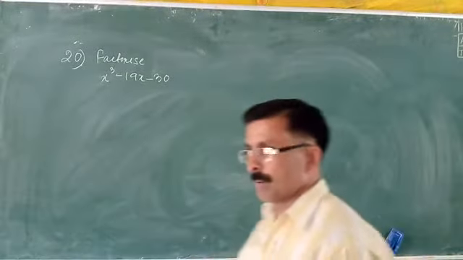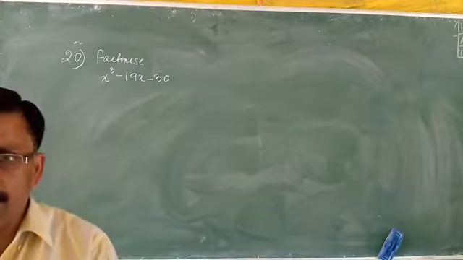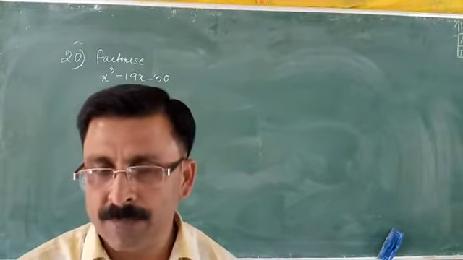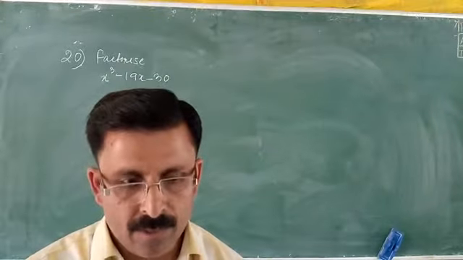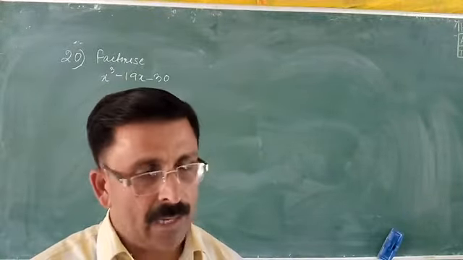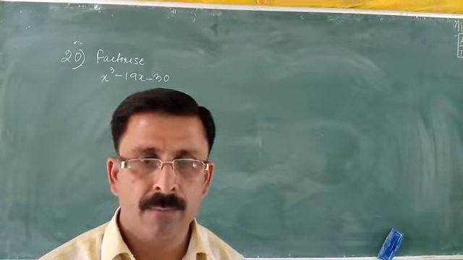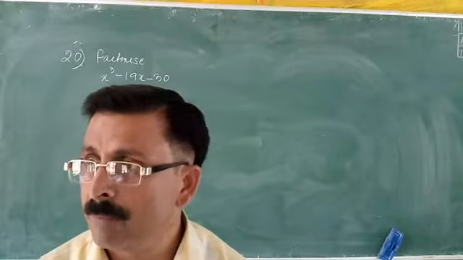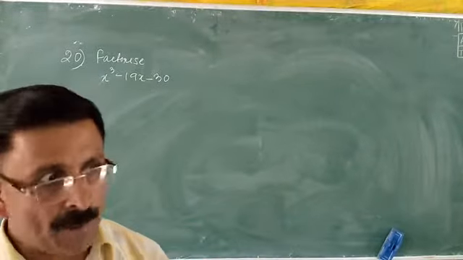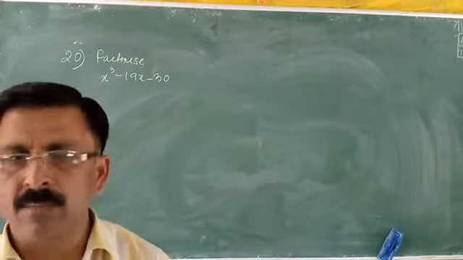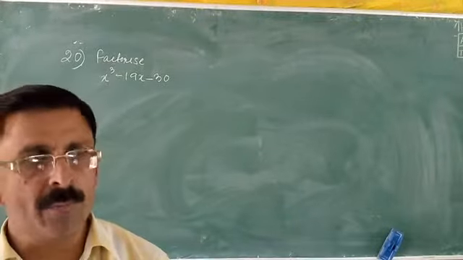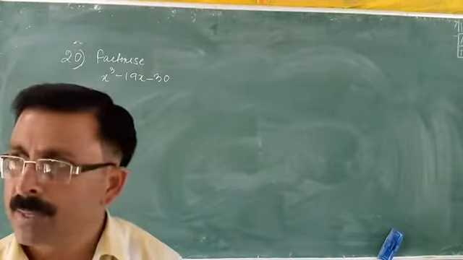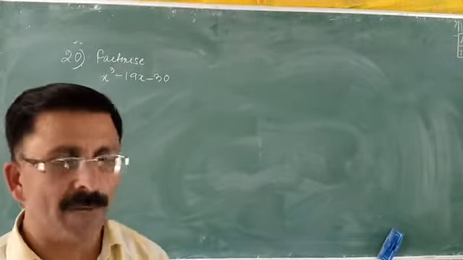Now, it looks a little similar to question number 15. But there is a difference. The difference is, in question number 15, you are asked to factorize a given expression with a given factor. And if one factor is given, then factorizing is very easy. Whether you do it by factor theorem or by division method, in both ways it is very easy. Because I know one factor, so another factor I can easily find out.